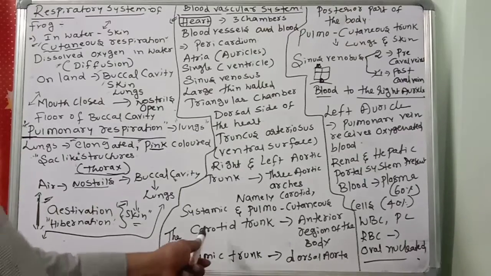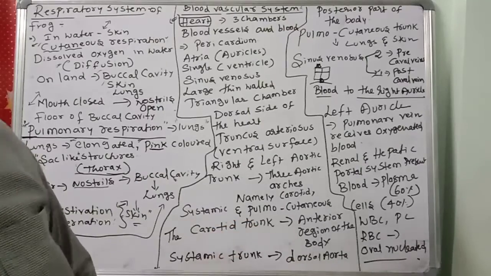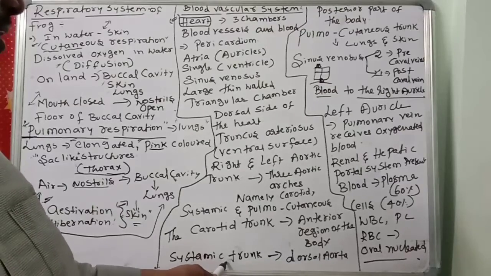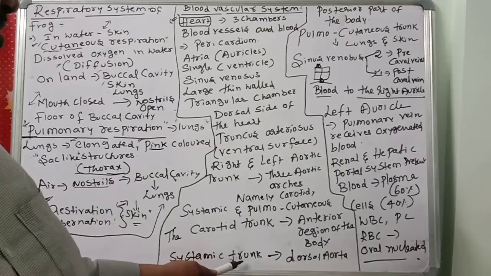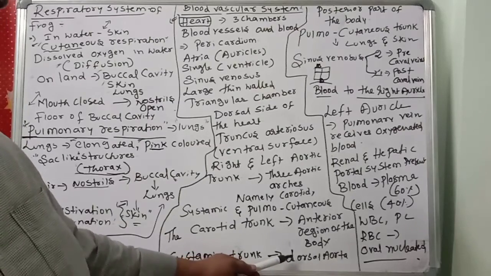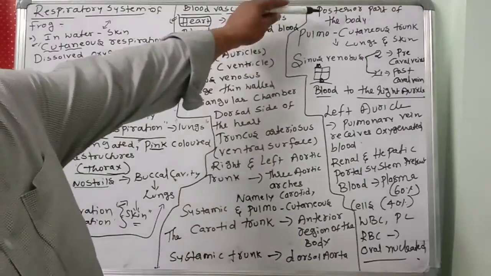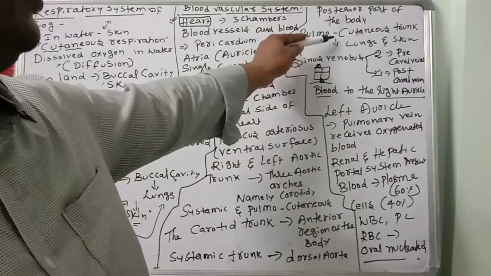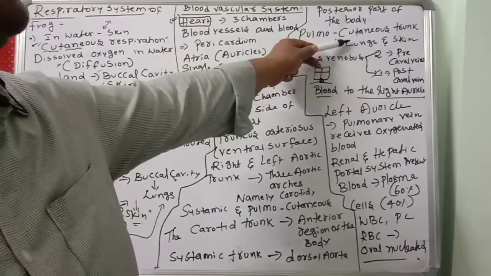What is the function of the carotid trunk? It supplies blood to the anterior region of the body. The systemic trunk is very important. It connects to the dorsal aorta, and this dorsal aorta supplies blood to the posterior part of the body. Then the pulmocutaneous trunk supplies blood to the lungs and skin.